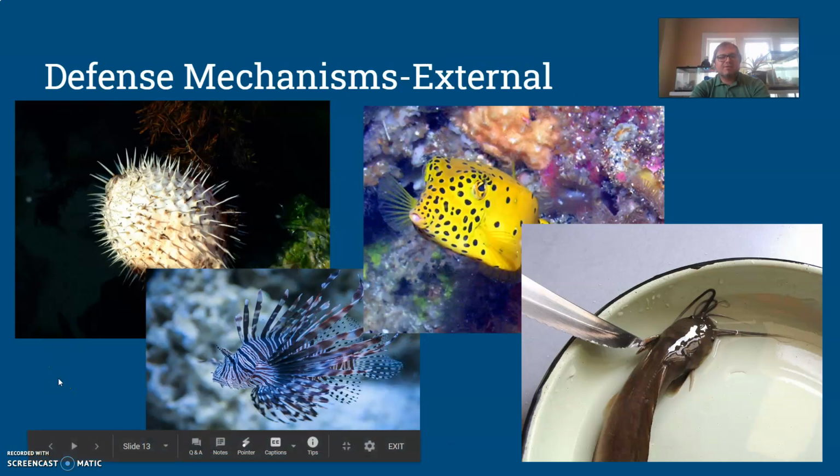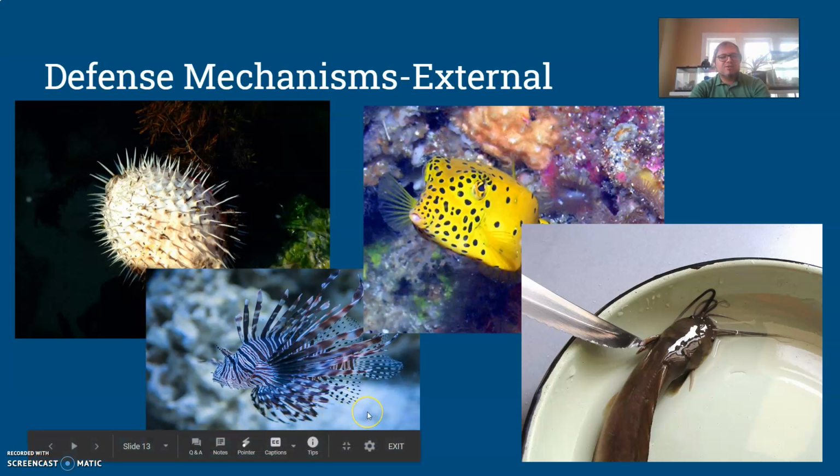Some fish also have external defense mechanisms. So again, some can inflate to larger sizes. Most fish have to swallow their food completely. So if you can puff up with air and be larger than the throat that's going to try to swallow you, it makes you impossible to swallow. Those spikes certainly don't hurt either whenever you're a porcupine fish. Well, they do literally hurt, but they don't hurt for defending yourself as far as an additional thing to help you. So again, porcupine puffers use both of those defense mechanisms.